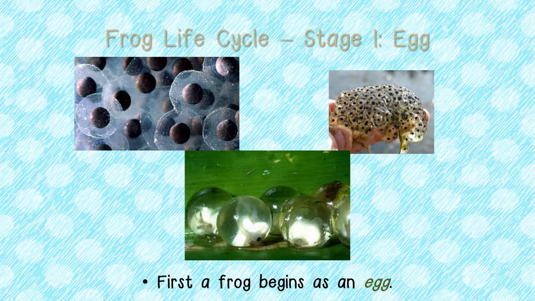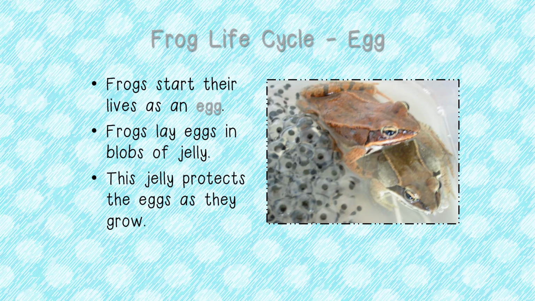Today, we are going to be talking about the first stage in a frog life cycle. Remember, children, a life cycle is the different stages of growing up. So stage 1 is the egg stage. As you can see, we have different pictures of frogs' eggs. First, a frog begins as an egg. The adult frog lays the egg. Frogs start their lives as an egg. Frogs lay eggs in blobs of jelly. This jelly protects the eggs as they grow.